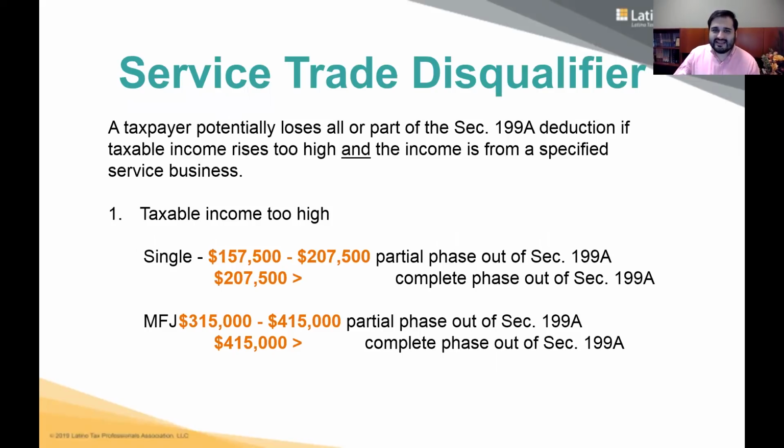Now, things get tricky when you go above the magic numbers. Remember the magic number: if you're single, it's $157,500. If you're married, it's $315,000. These are your key numbers. If you're below those key numbers, don't worry. Everything's all gravy. You're going to get, for the most part, that deduction. If you start going above those numbers, and these are taxable income numbers, if your taxable income is above $157,500 if you're single, or above $315,000 if you're married, then there are going to be disqualifiers.